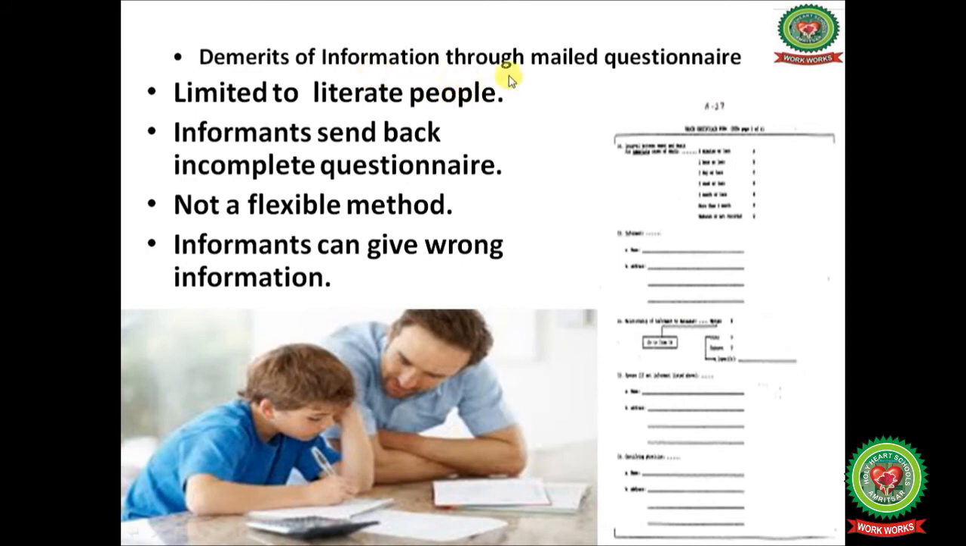Demerits of information through mailed questionnaire. This type of collection of information is limited to literate people, as literate people can answer the question paper. But if the persons are illiterate or cannot understand any word or sentence, he will give the incomplete questionnaire back. So informants send back incomplete questionnaires in case of illiteracy.